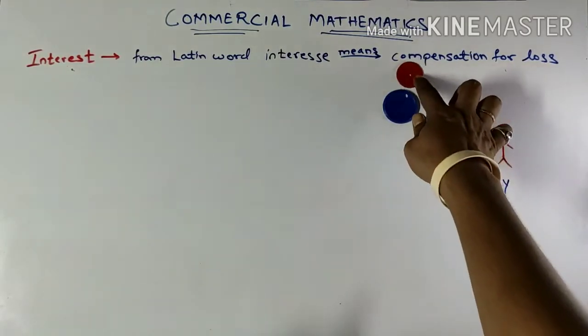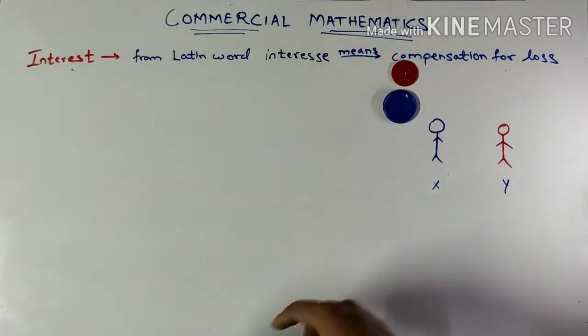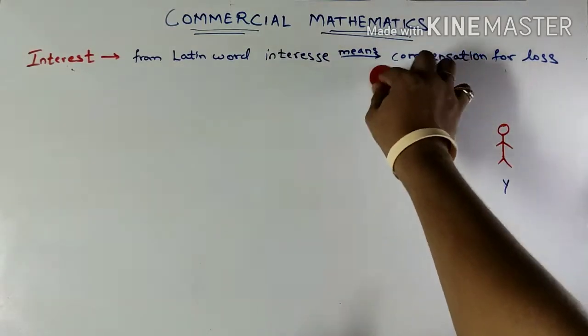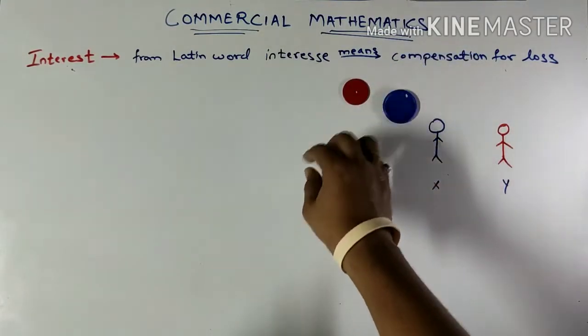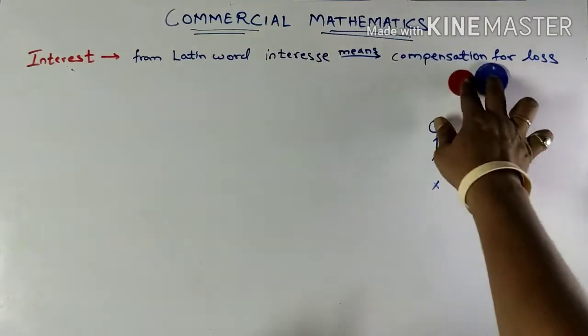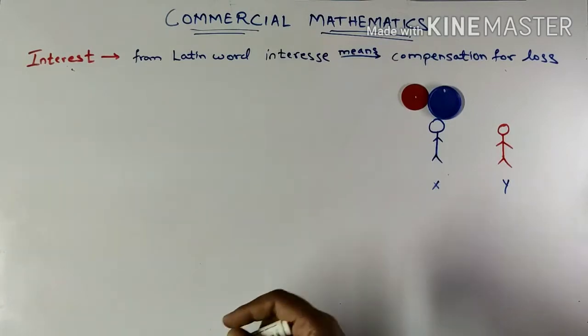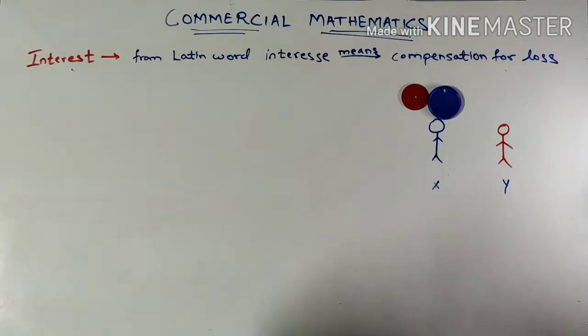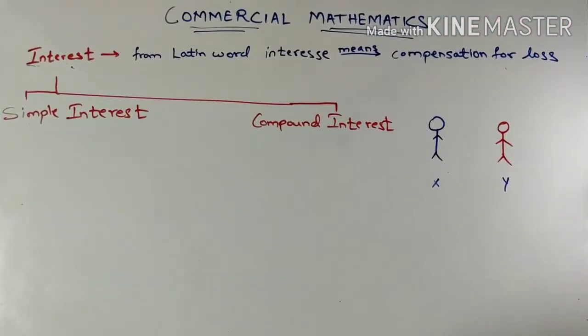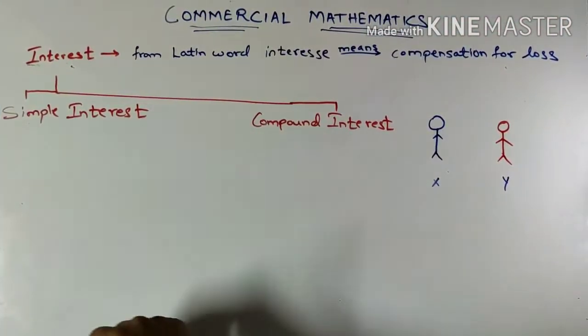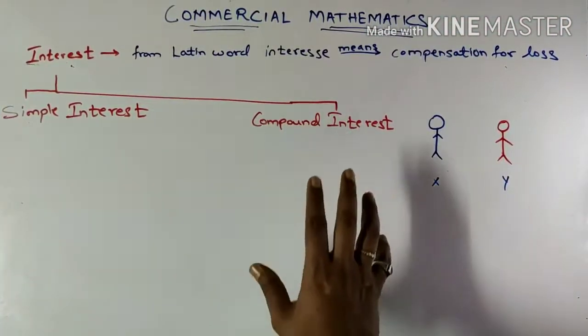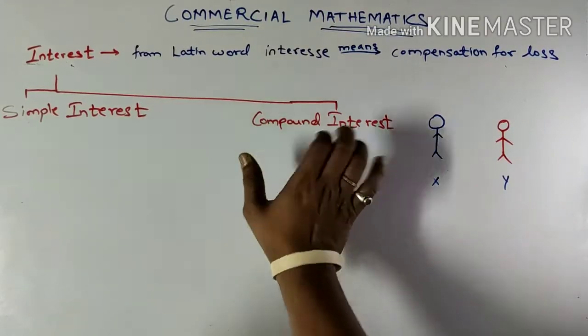So this additional amount paid by the borrower to the lender is called interest, or you can also say the additional amount collected by the lender for lending money to the borrower. That is called interest. Interest is mainly divided into two types: simple interest and compound interest. We are going to get introduced to compound interest today.